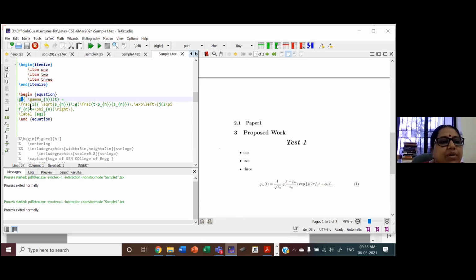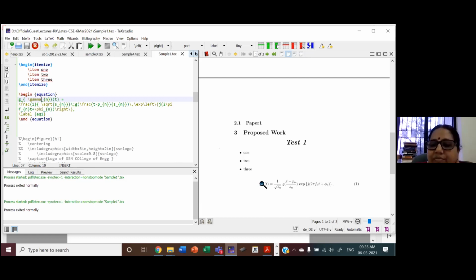And the caret symbol is for superscript. Caret symbol, it's not there. Okay. So I want to have this gamma. So it's available, gamma is available. And this is subscript. You can see here, gamma subscript n. That's why.